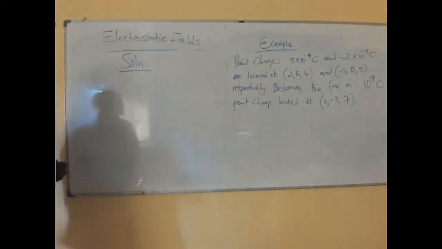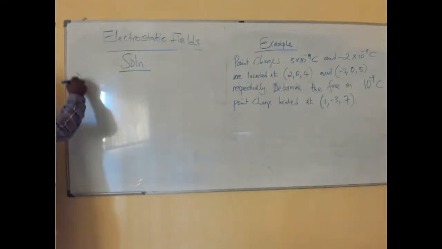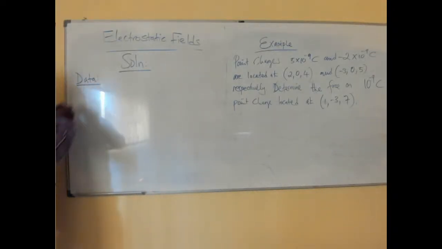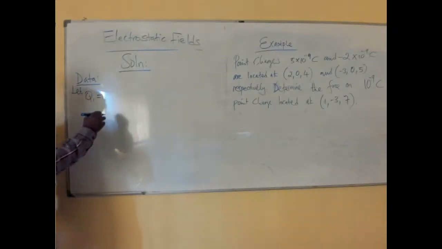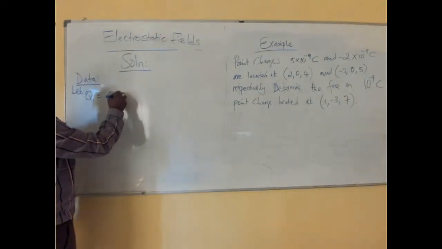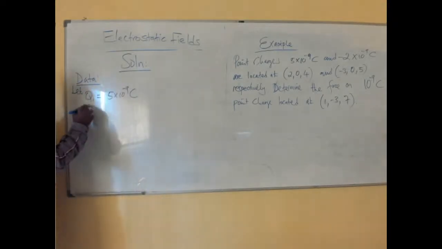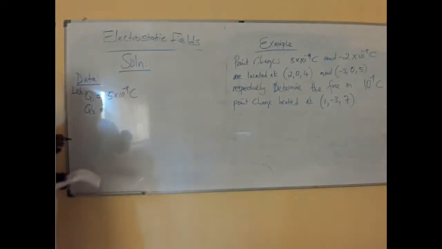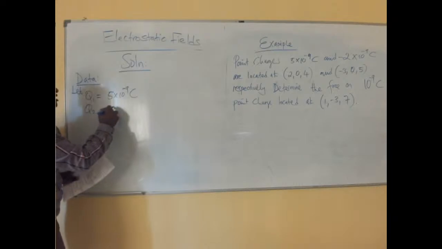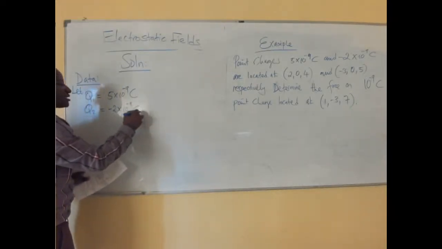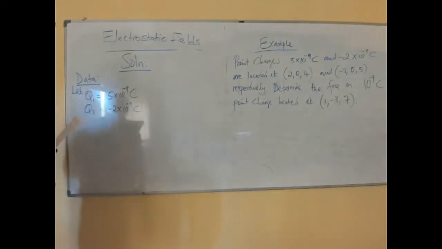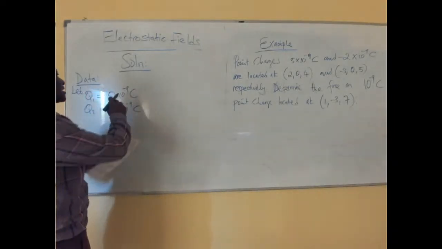The first thing that we need to have is that we need to collect our data here. Okay? So we know that in Q1, we are saying let Q1 be equal to 5 times 10 to the minus 9 coulombs. Then we have Q2 be equal to minus 2 times 10 to the minus 9 coulombs. Okay, so that is what we have. And then, of course, that is the charge.